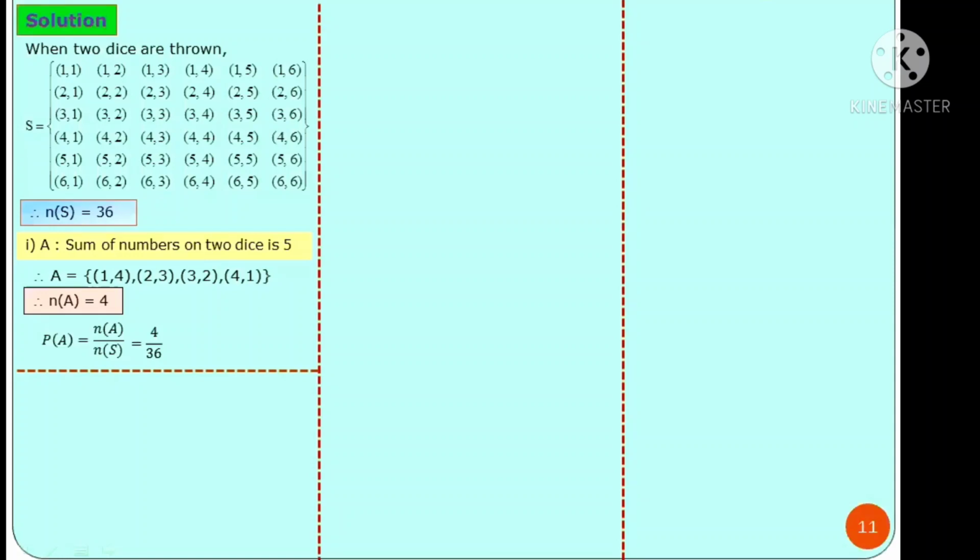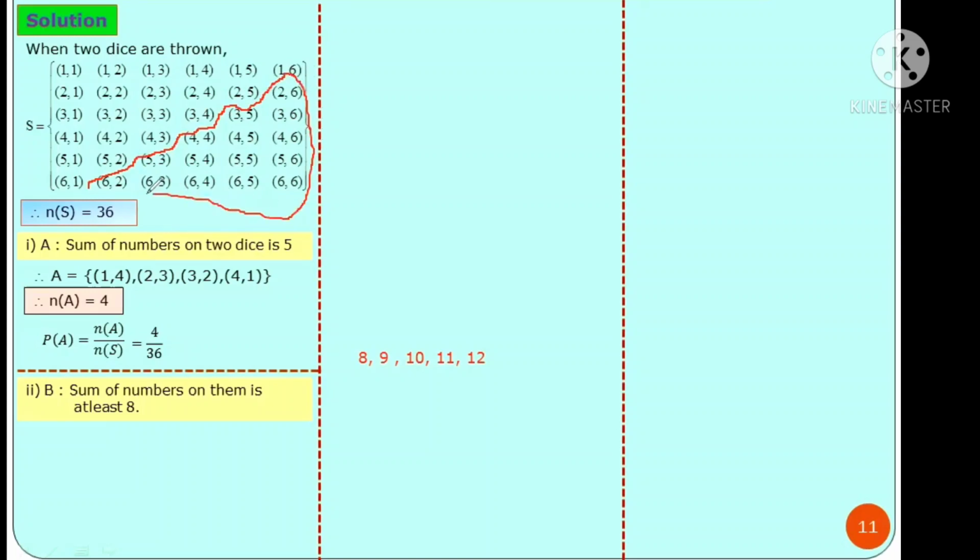Event B: the sum of numbers on them is at least 8. That is, the sum of the numbers may be 8, 9, 10, 11 or 12. Outcomes will be here. Sum is 8, check, this is a cross line. From this line, on the right-hand side, all the outcomes have sum 8 or more.